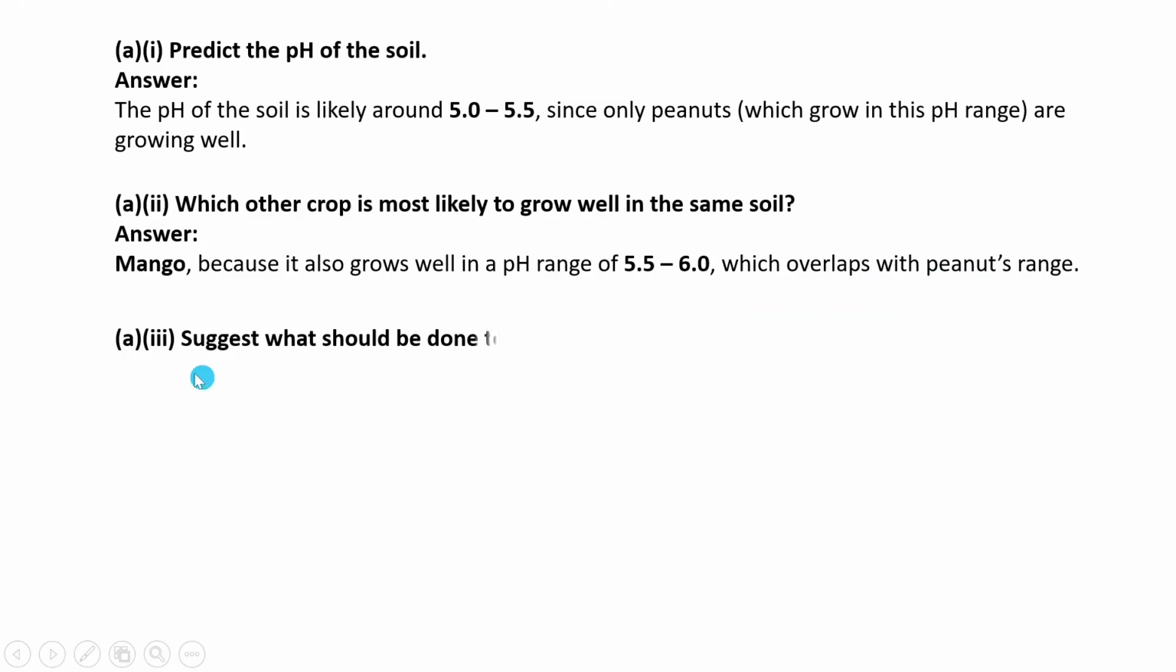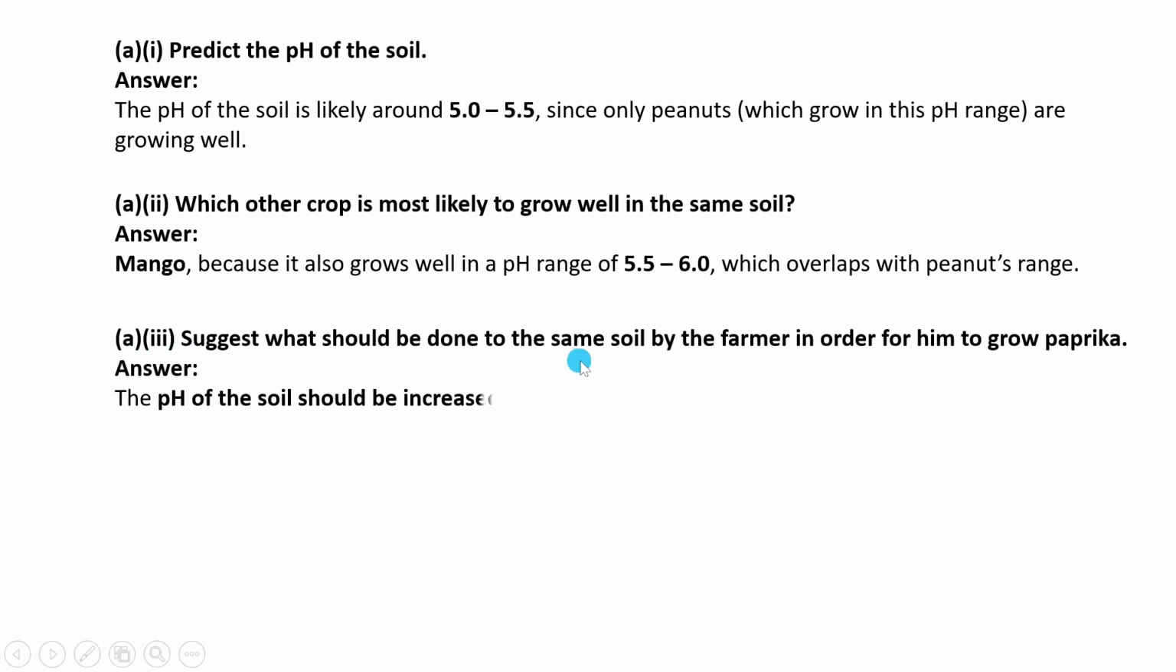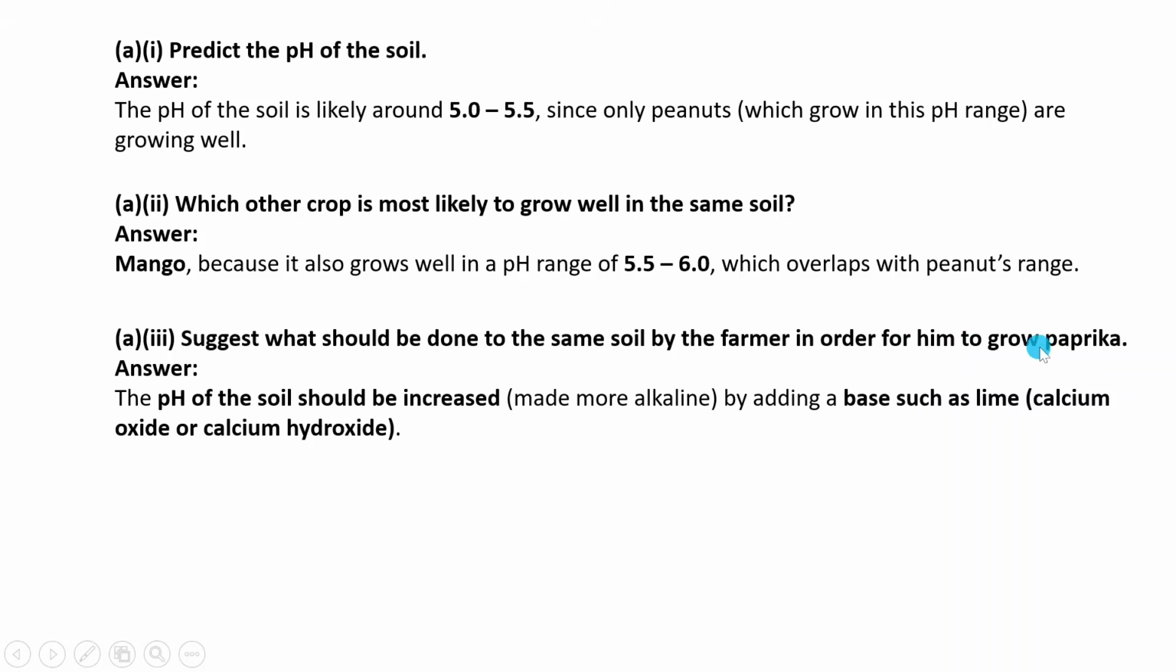Then Roman numeral 3, suggest what would be done to the same soil by the farmer in order for him to grow paprika. The pH of the soil would be increased by adding a base such as lime, calcium oxide, or calcium hydroxide.